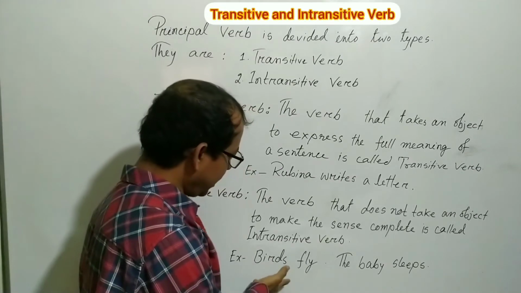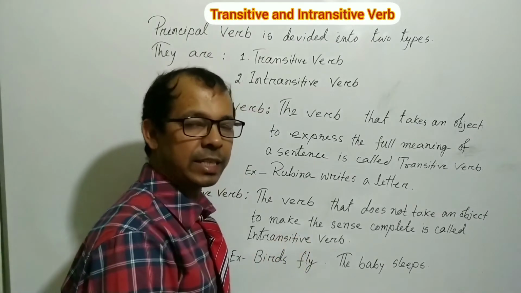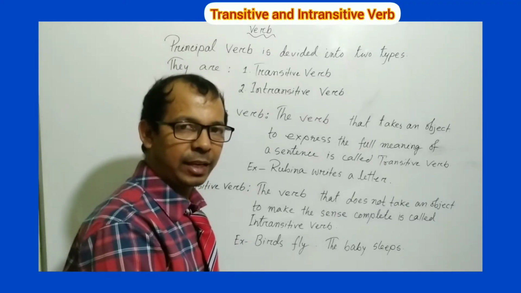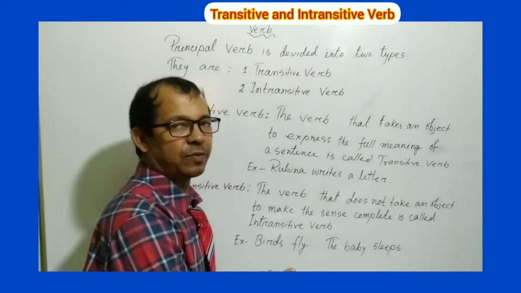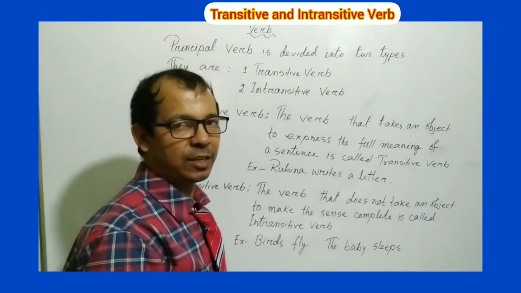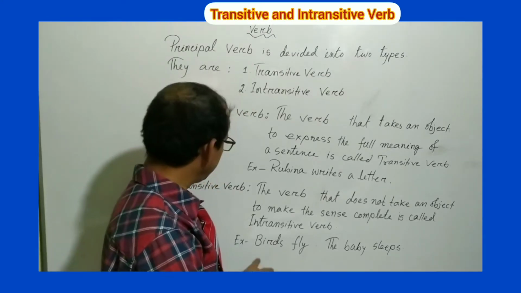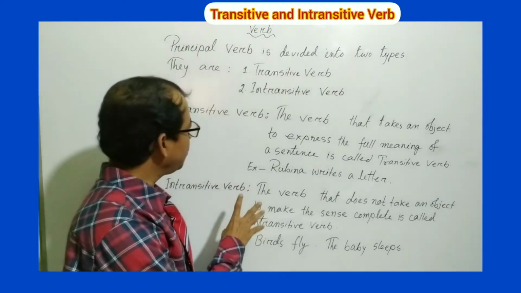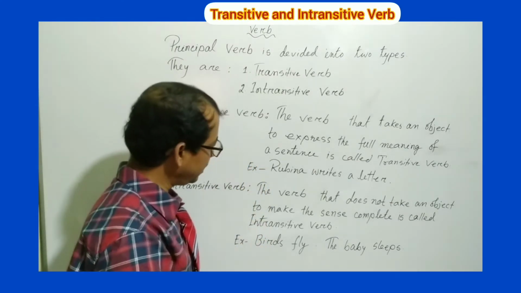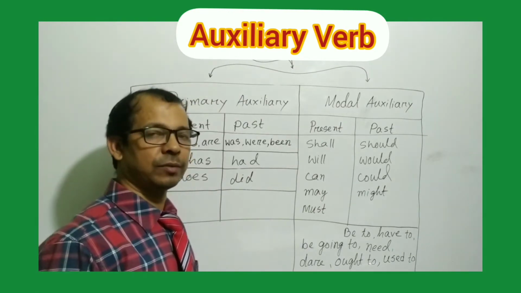So here in birds fly, fly is an intransitive verb, and if you make the question what does it fly, but here it is already written birds fly, so you cannot make the question what does it fly. That's why you can understand the difference between the transitive and intransitive verb. Okay, my dear students, now we'll learn auxiliary verb.